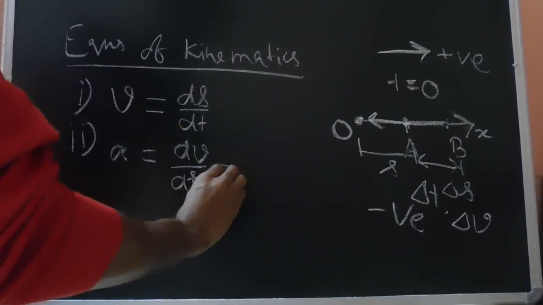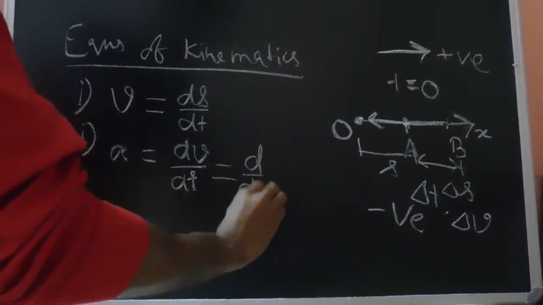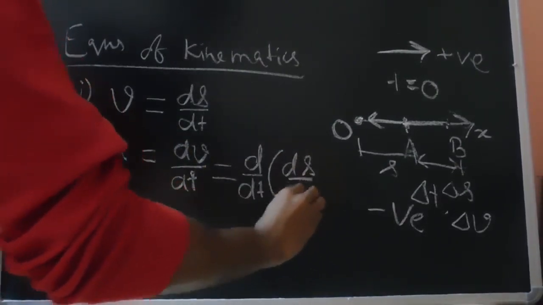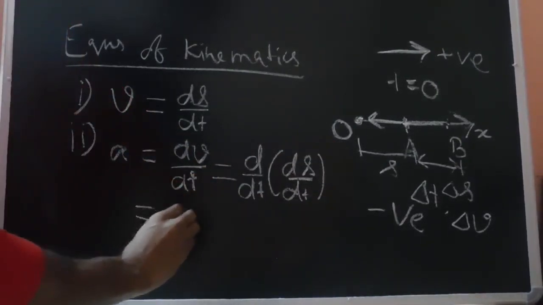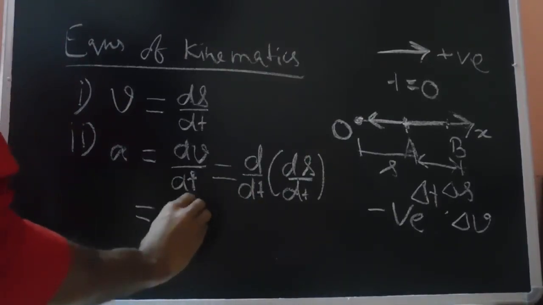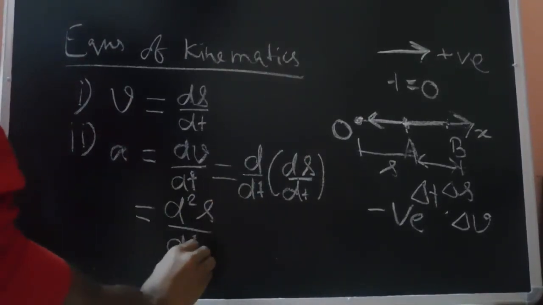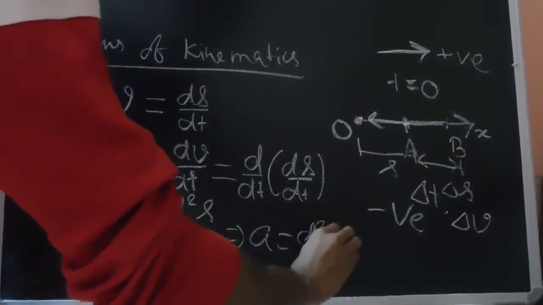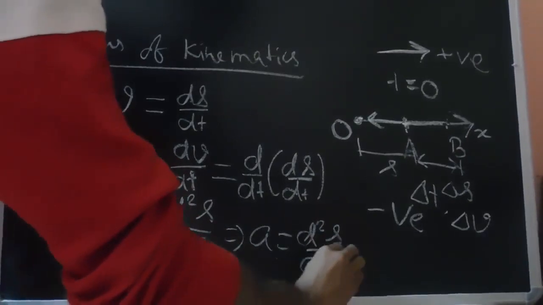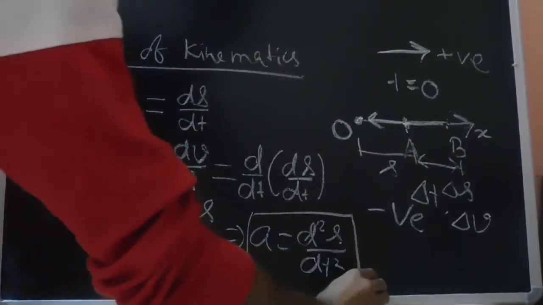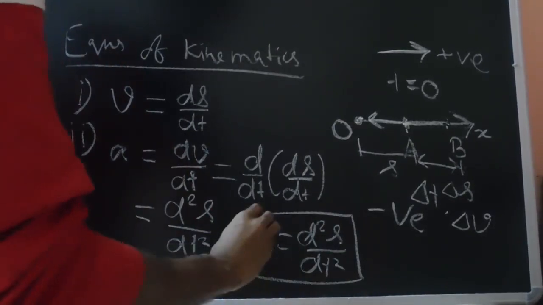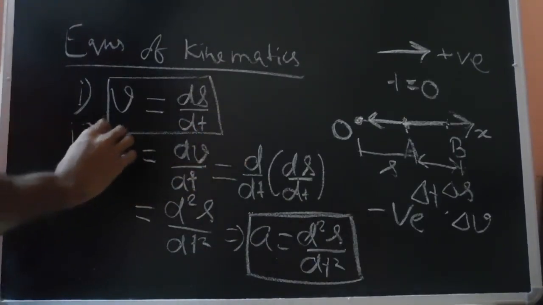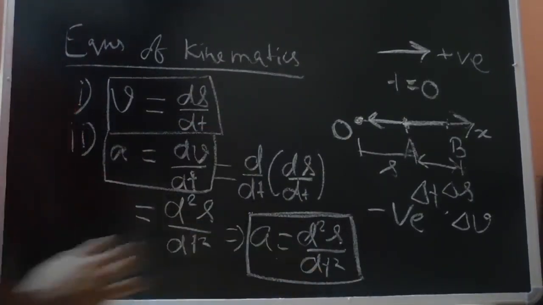So now from this equation we can substitute this v over here. So we see that ds by dt. So this we can write as the acceleration is equal to the second derivative of displacement, so d2s by dt square. So this implies acceleration is d2s by dt square. This is another one of our basic equations. Two of them we have already seen earlier. So this one is one, this one is another one, and this one is the third one.